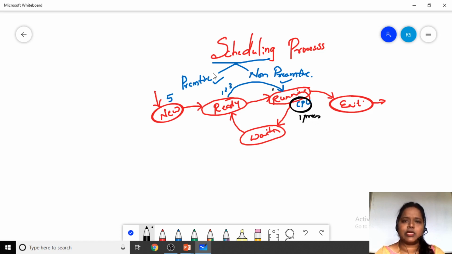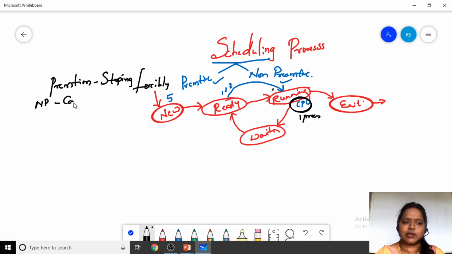Fine. So what do we mean by preemptive scheduling and non-preemptive scheduling? Preemption means stopping forcibly. And non-preemption means we cannot stop forcibly. So these are the two different types of scheduling. The first one is preemptive scheduling and the second one is non-preemptive scheduling.